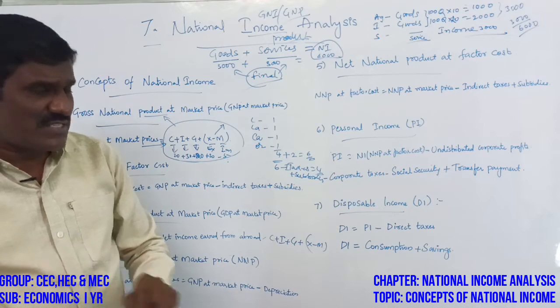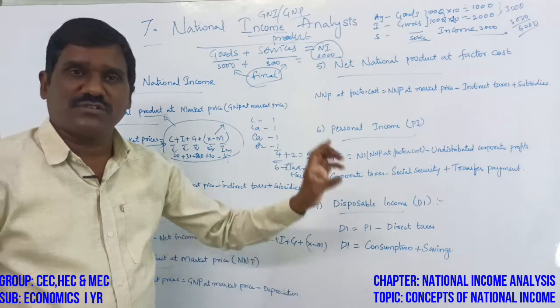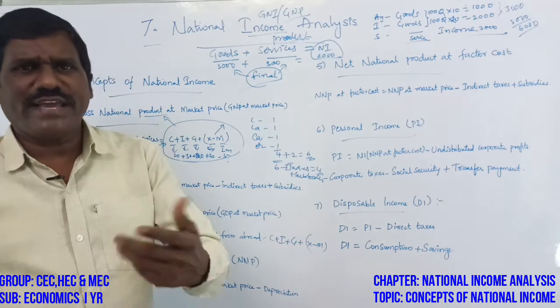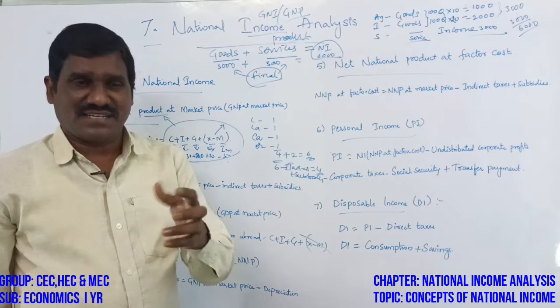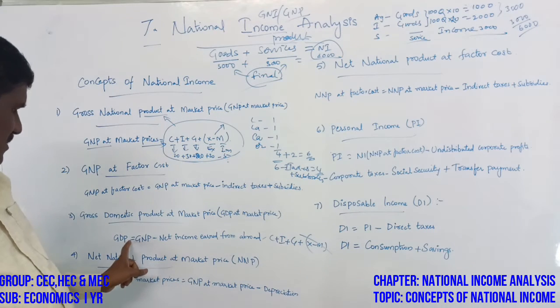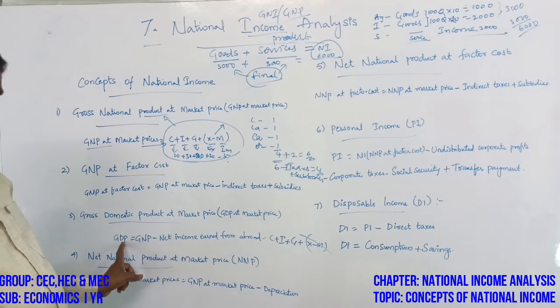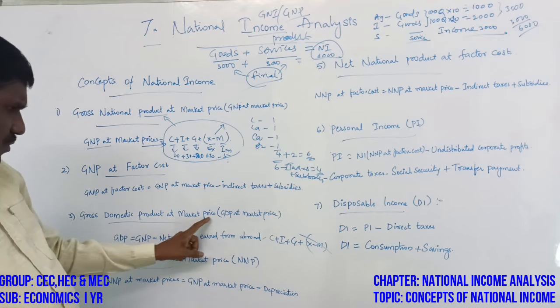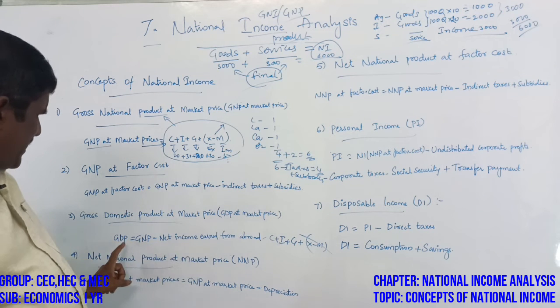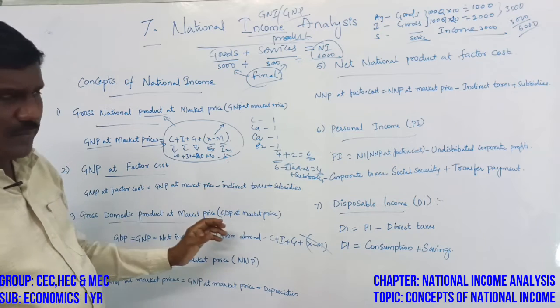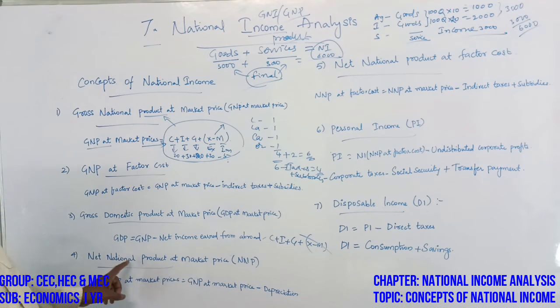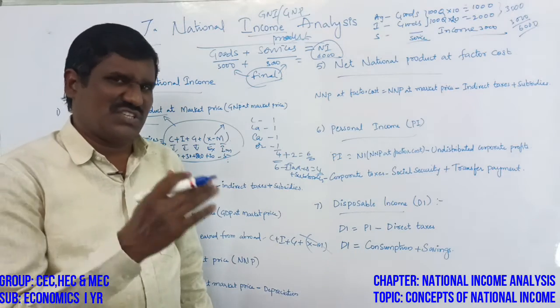So what is the difference? X minus M, exports and imports. No exports, no imports, it is GDP, D for domestic. Gross domestic product is equal to GNP minus net income from abroad. Then net national product, NNP: GNP minus depreciation.